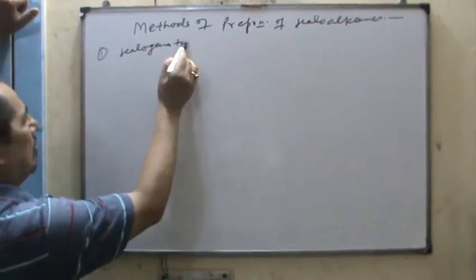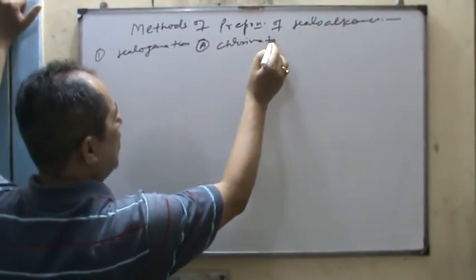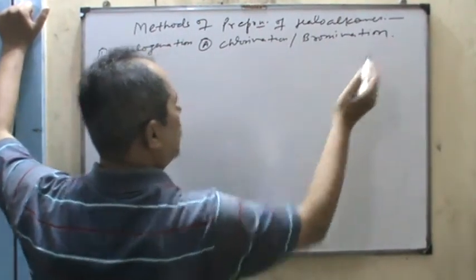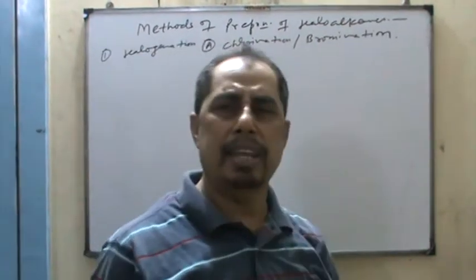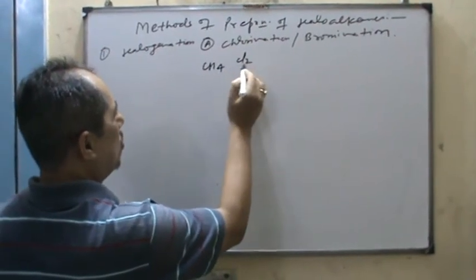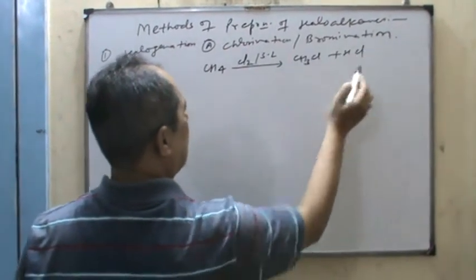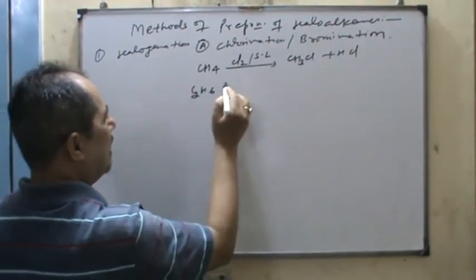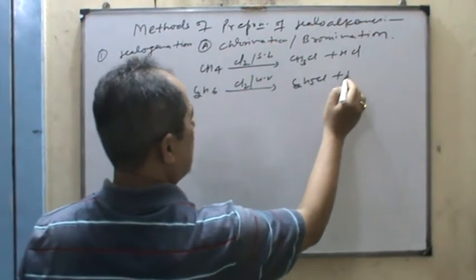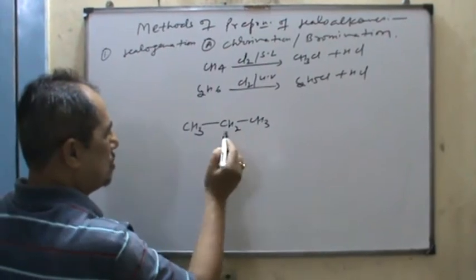First is the halogenation reaction. So far as halogenation is concerned, first you can say chlorination, or what is that? Bromination. Both have nearly the same reactivity, so the answer will remain the same. You take methane, undergo chlorination in presence of sunlight, CH3Cl plus HCl. You can say ethane, Cl2 in presence of ultraviolet rays, C2H5Cl plus HCl. But if you are getting propane, there are two possibilities.